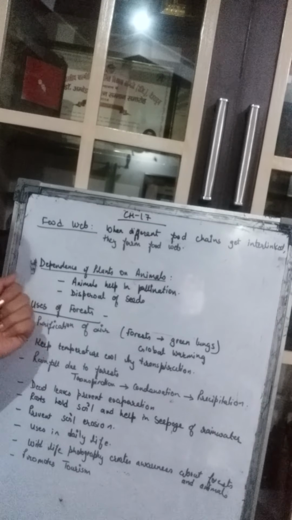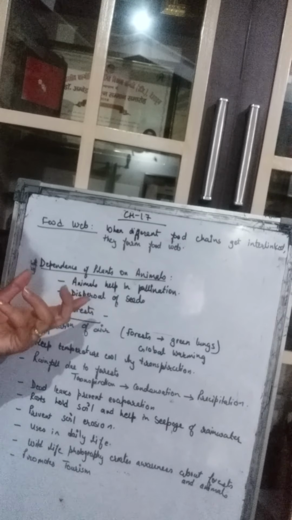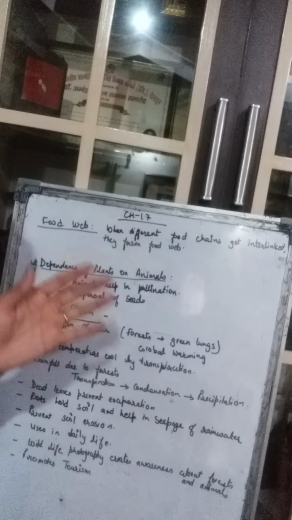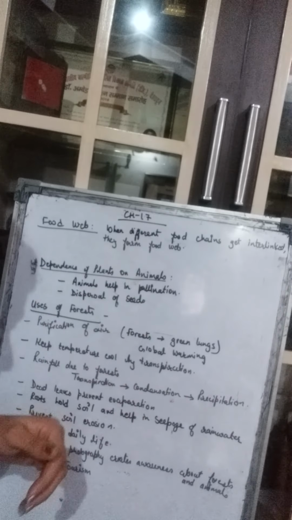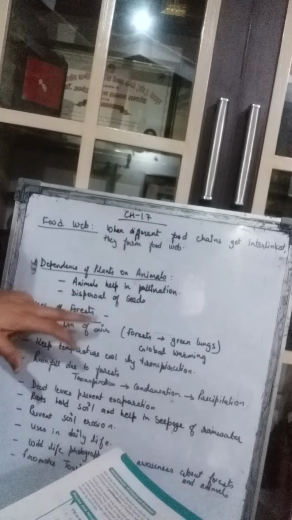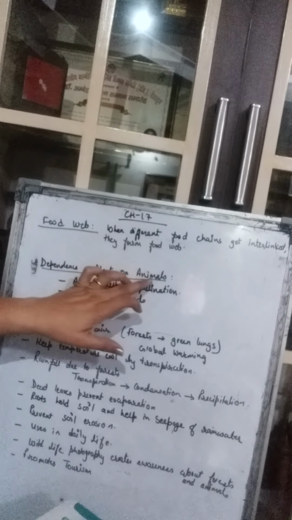Or sometimes they eat the fruit, and then the seed goes into the stomach, and when they excrete, that seed comes out as a waste product at some other place, and there it grows, right? So all these things are helping in the dispersal of seeds. So this is how the plants are dependent on the animals.